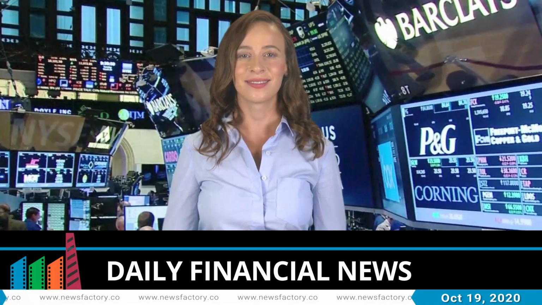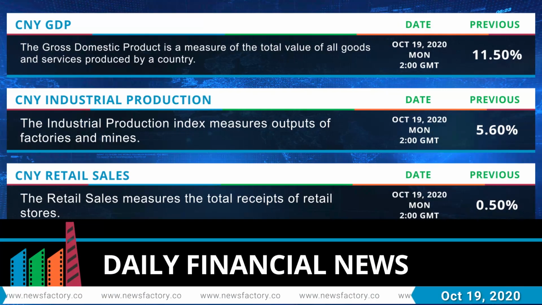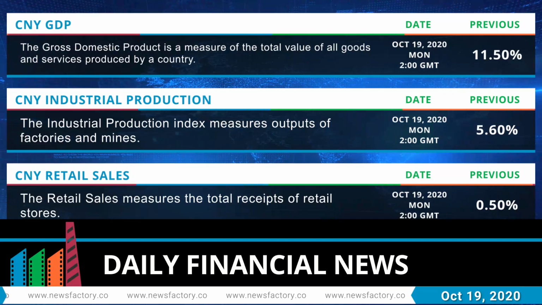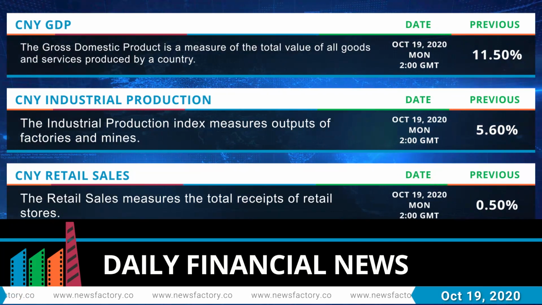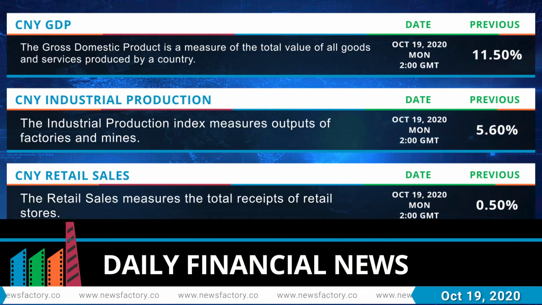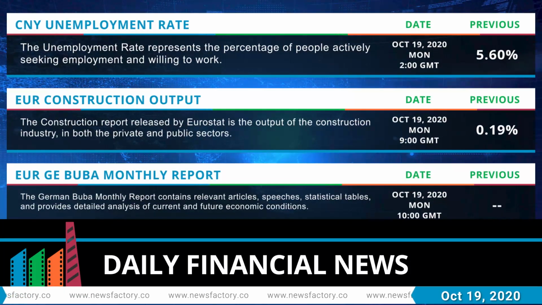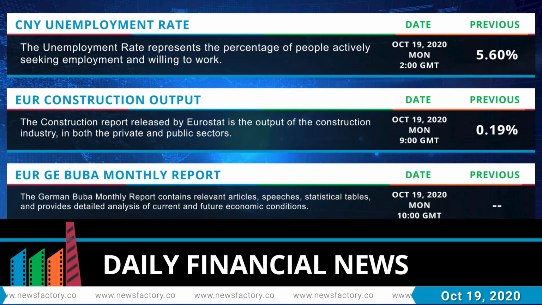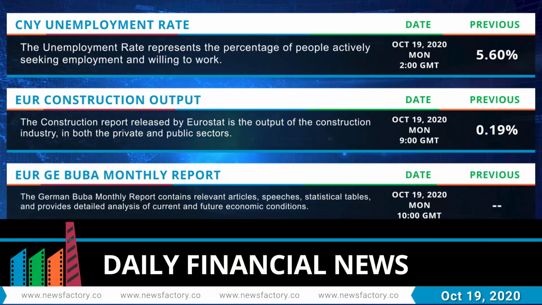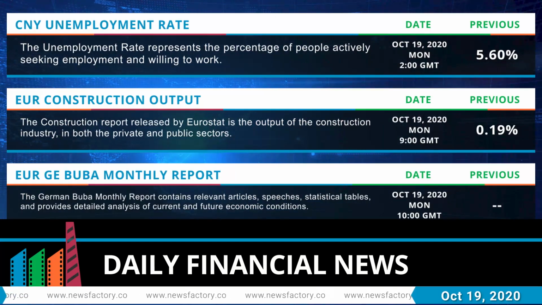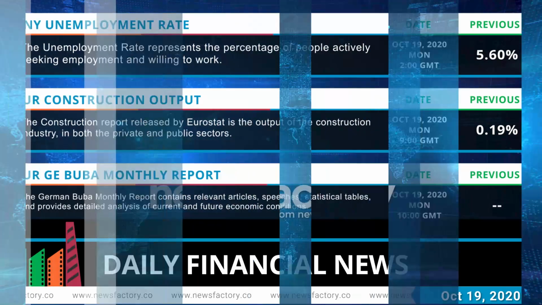Now coming up, today's major economic events. The Chinese GDP will be released at 2:00 GMT, the Chinese industrial production at 2:00 GMT, the Chinese retail sales at 2:00 GMT, the Chinese unemployment rate at 2:00 GMT, the Eurozone's construction output at 9:00 GMT, and the German BUBA monthly report at 10:00 GMT.